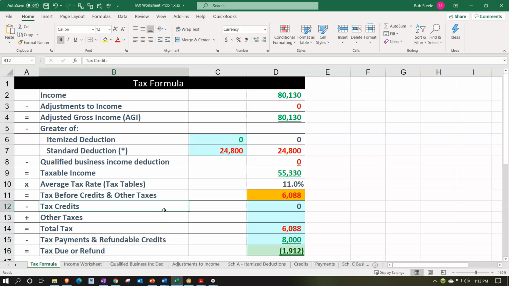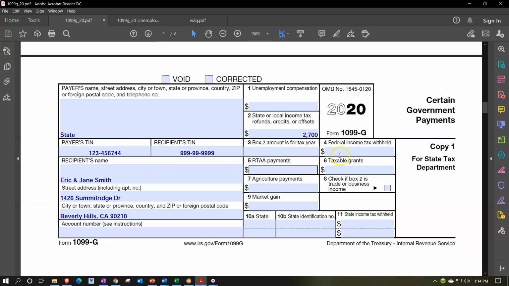So we've entered everything thus far up to the point that now we're going to be adding these new items here in our Excel worksheet. So I'm going to go back over, and we're going to be picking up the state refund. So we had a state refund of $2,700. Now, once again, the state refund is something that unless you got a benefit for it in the prior year, you're not going to have to include it in income, is the general rule.